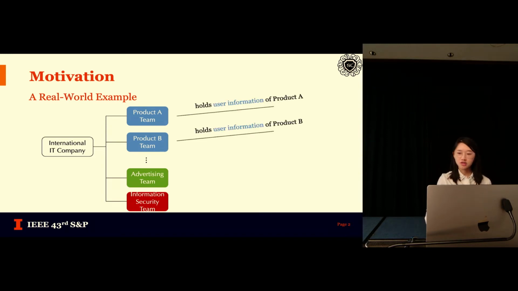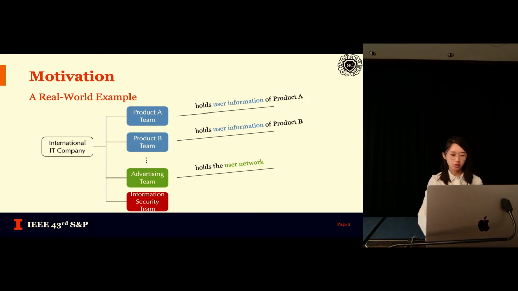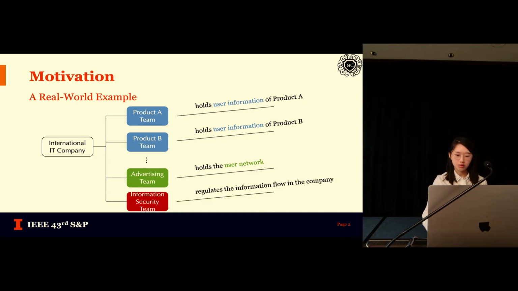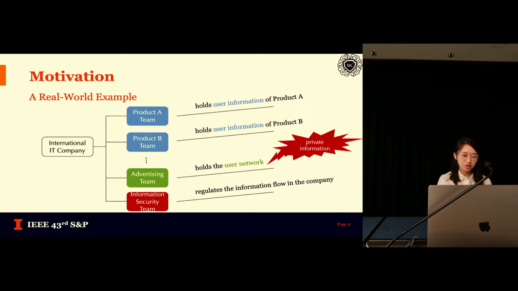The product team specifically holds the user information in each product, which can be viewed as the features of the users. The advertising team holds the user network, essentially which user is connected to which other user. And one role of the information security team is to regulate the information flow between the different teams in their company. Here we would emphasize that in their company, the user network among the entire company is treated as confidential information. It is not publicly accessible and cannot be obtained by any other team in their company.